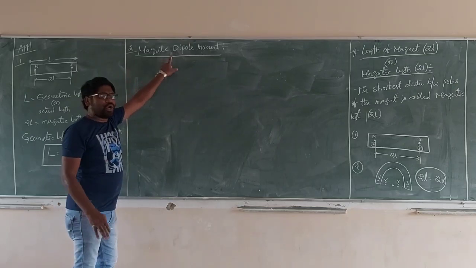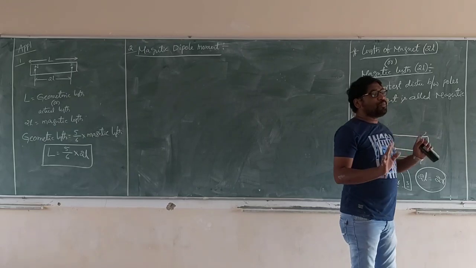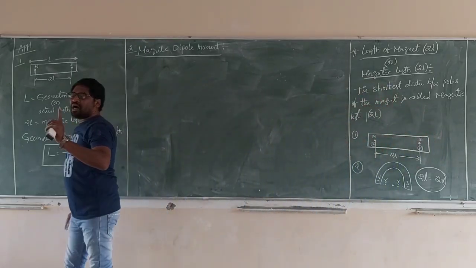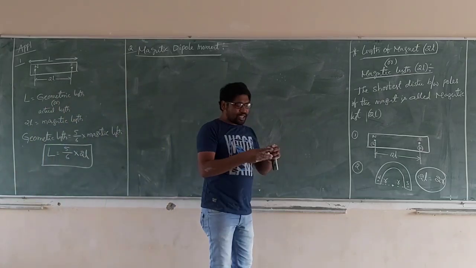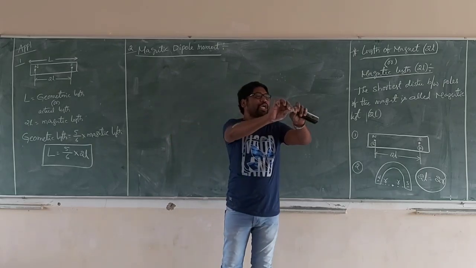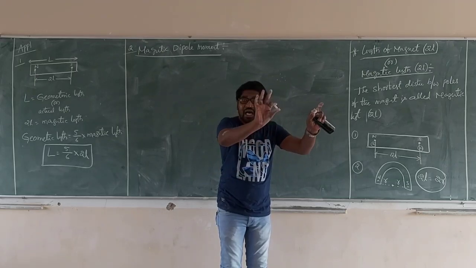A magnet exists as a dipole, not a monopole. Suppose this is a magnet with north pole and south pole. If the magnet is broken into two parts, these two parts again act as two magnets.